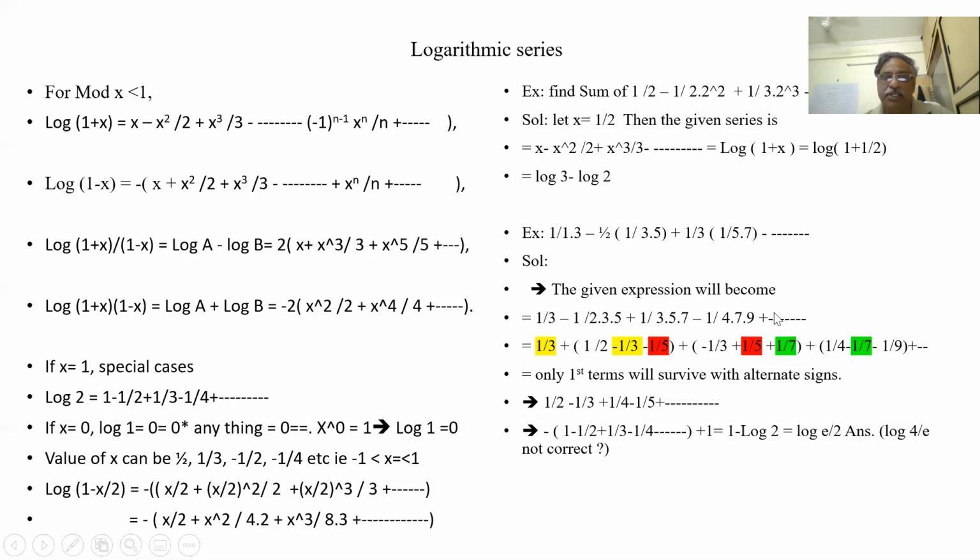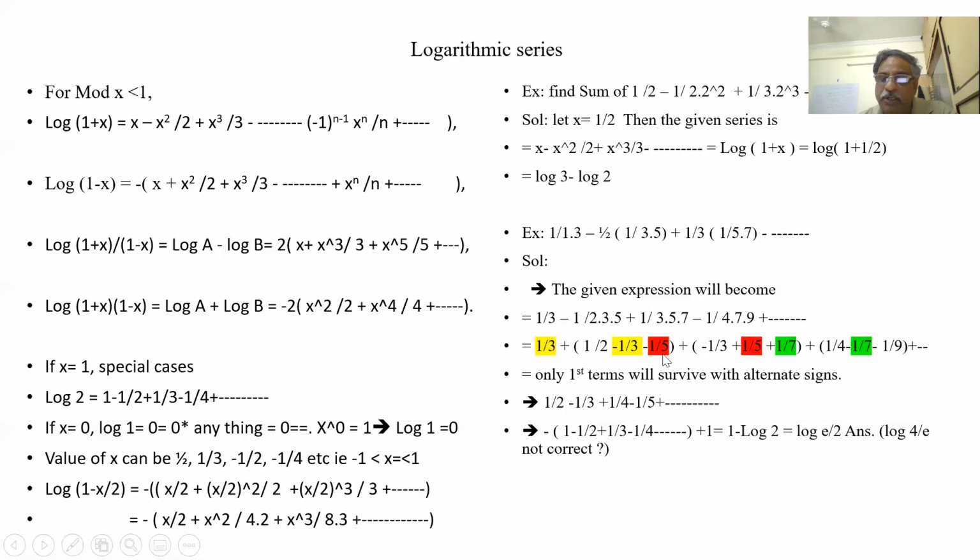If I do partial fractions, which we have read, this is equal to a/2 + b/3 + c/5. If I find a, b, c, whenever minus is there, the first term will be plus and the other two minus. Whenever plus is there, the first term will be minus and the other two plus. Let us see here.